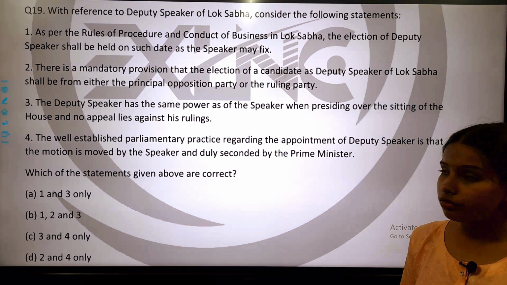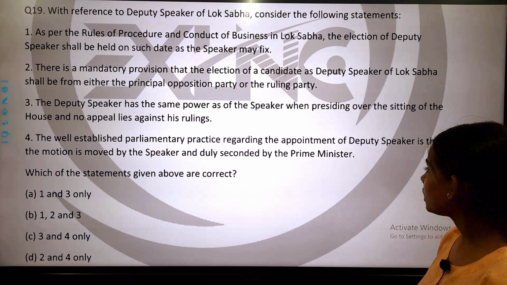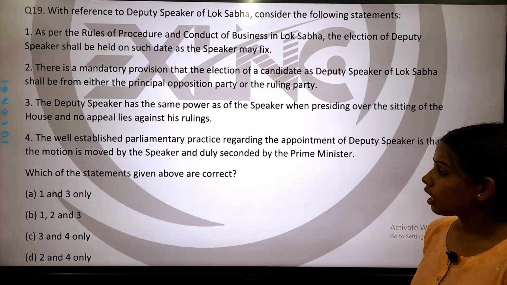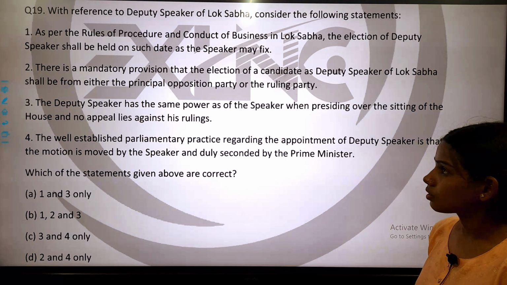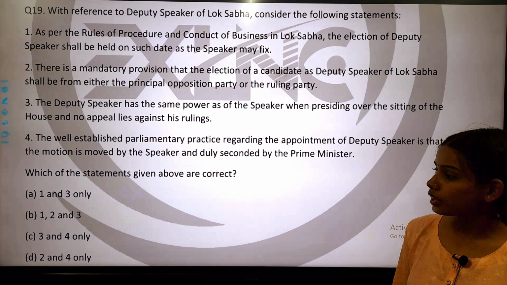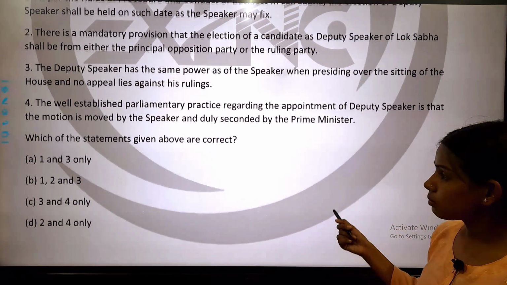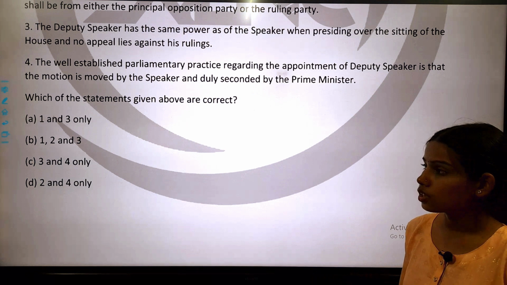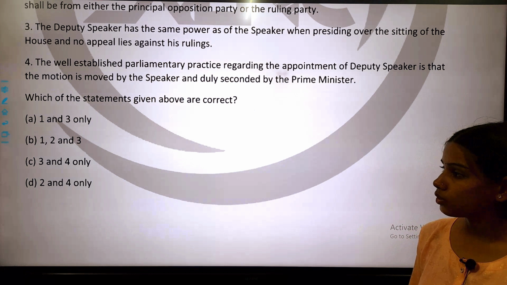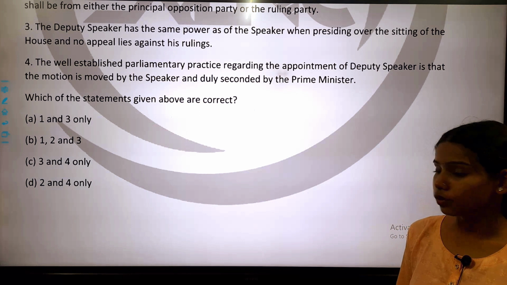Statement number 4 is, the well-established parliamentary practice regarding the appointment of Deputy Speaker is that the motion is moved by the Speaker and duly seconded by the Prime Minister. So 4 statements are given here and we have to identify which of these statements are correct. So which of the following statements given above are correct? Option A is 1 and 3 only, option B is 1, 2 and 3, option C is 3 and 4 only, and option D is 2 and 4.